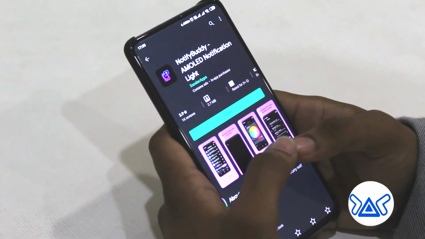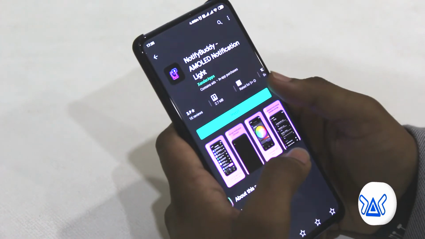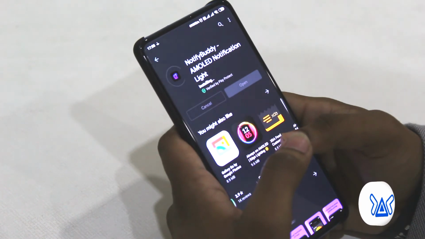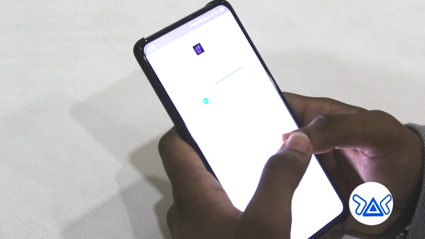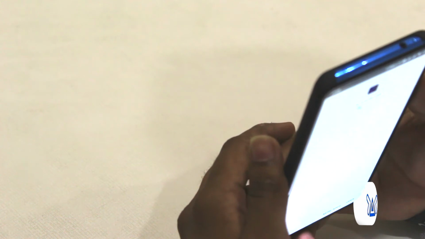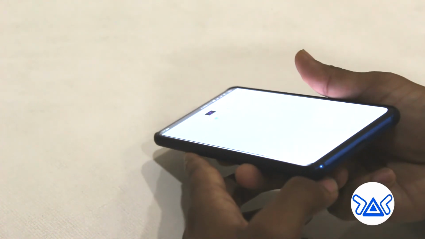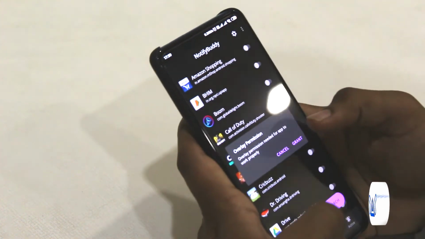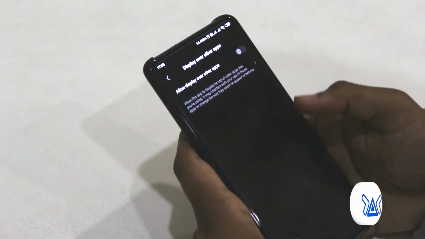Last but not least, the final app is Notify Buddy. This is used for AMOLED display notifications, because the latest phones which we get can have the notification at the pop-up camera, or the notification LED is at the charging slot. So it is very difficult to check the notification if we get one. Now we will grant the access.